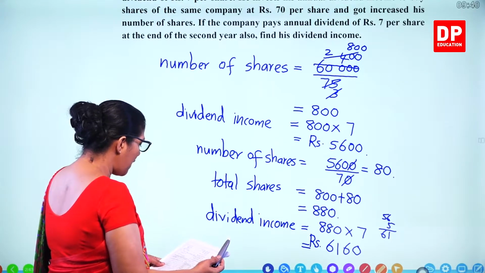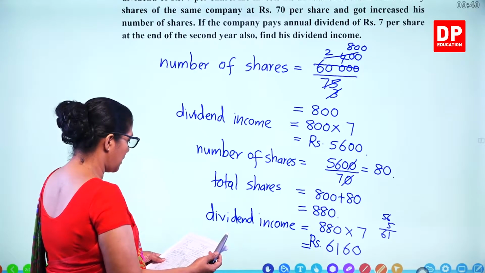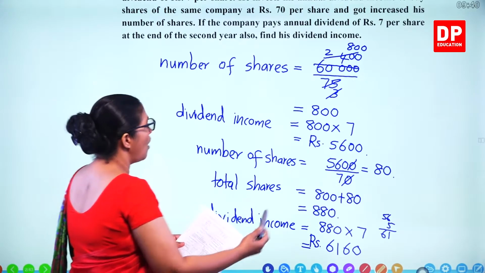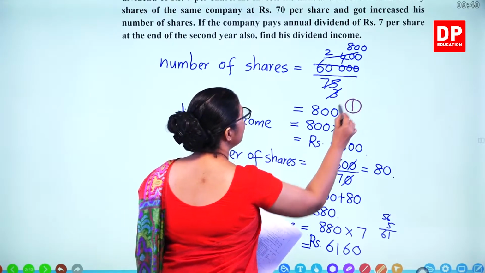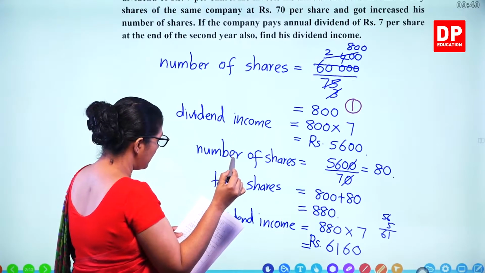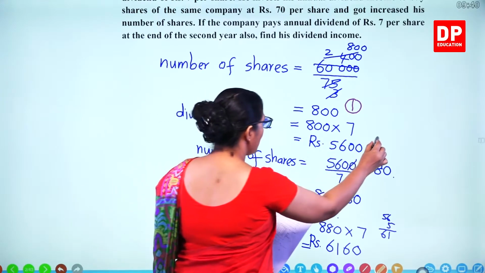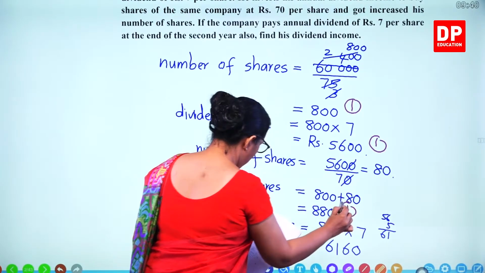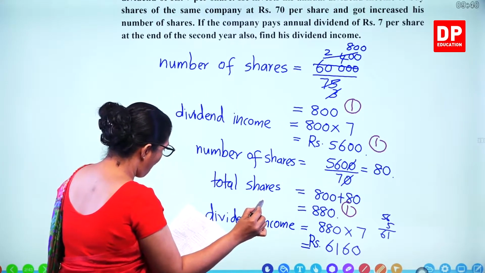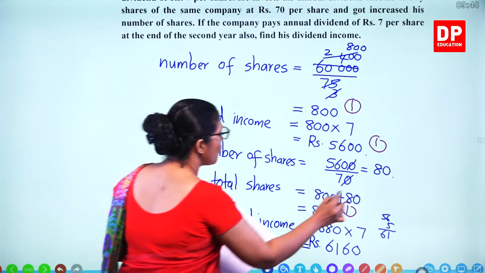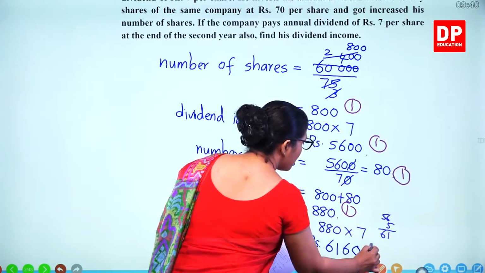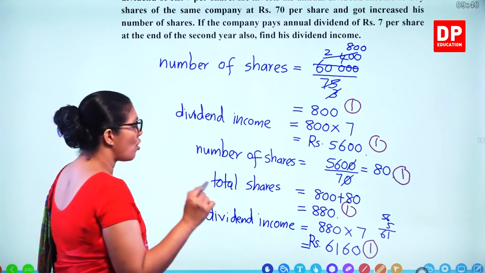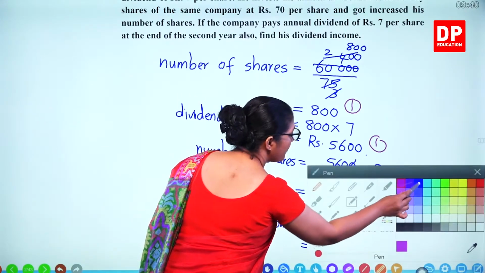So how many marks for that? You get 5 marks for the first part. So 800, 1 mark, and then 5,600, 1 mark, 880, 1 mark, and 80 also 1 mark, and the final answer is also 1 mark. 1, 2, 3, 4, 5. 5 marks altogether for the first part.